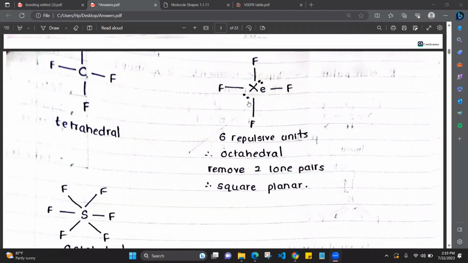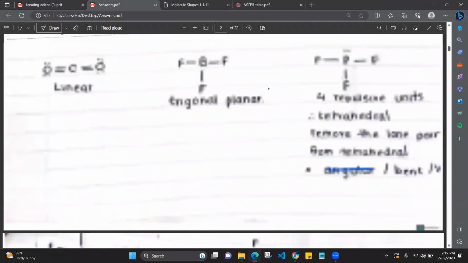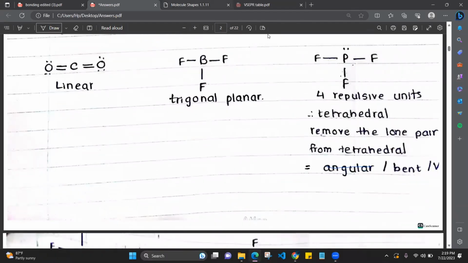Okay, Shuhaila, I'll explain it to you from the PF3 molecule, okay? PF3 molecule. Now this has how many repulsive units? First, count the number of repulsive units. 1, 2, 3, and 4. What are repulsive units? The bonding pairs and the lone pairs. Any bond, if it is a single bond, double bond, or triple bond, it doesn't matter. Count the number of bonds, count the number of lone pairs. That is the number of repulsive units, right?